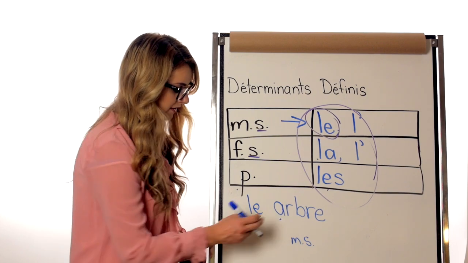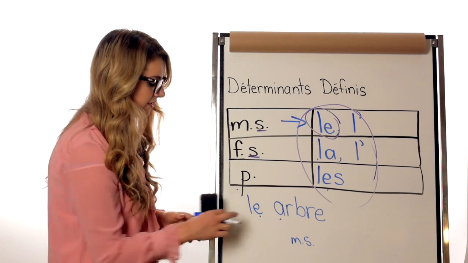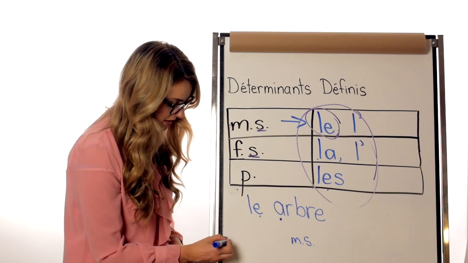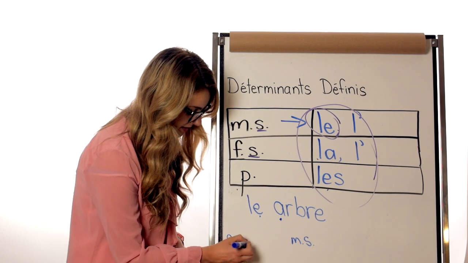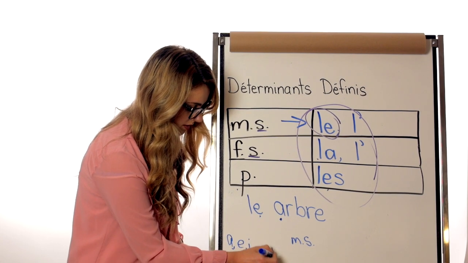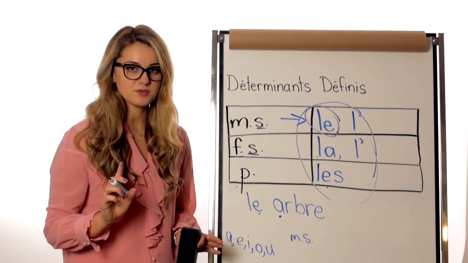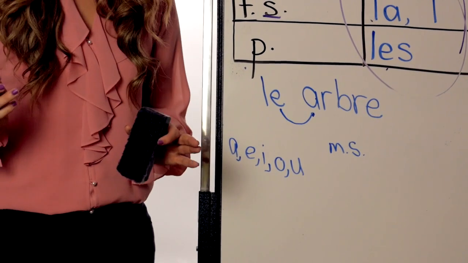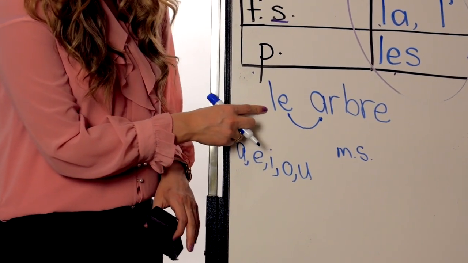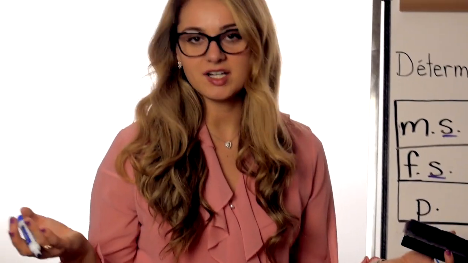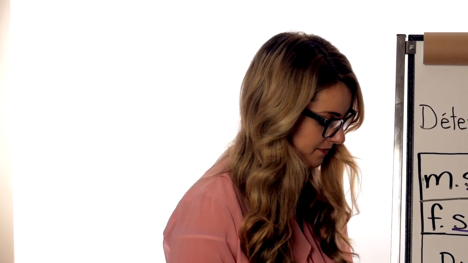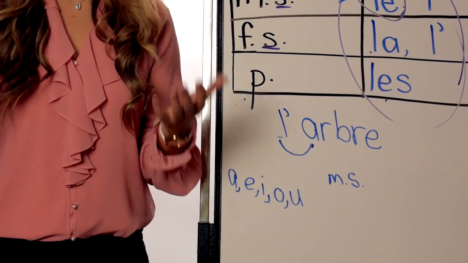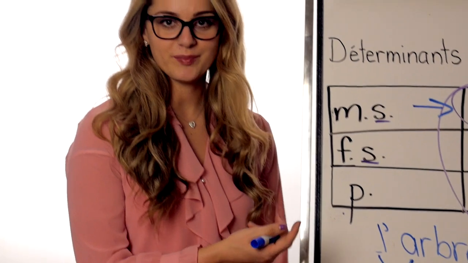I is a vowel and A is a vowel, okay? So le, the last letter of the déterminant, is a vowel, and the first letter right here is also a vowel. Again, the vowels are A, E, I, O, and U, sometimes Y, but right here, A, E, I, O, and U. So when you have two vowels that follow each other with the déterminant défini, it doesn't work. It's just non-existent. So we replace le with the l'apostrophe. So instead of saying le arbre, we would say l'arbre, okay?